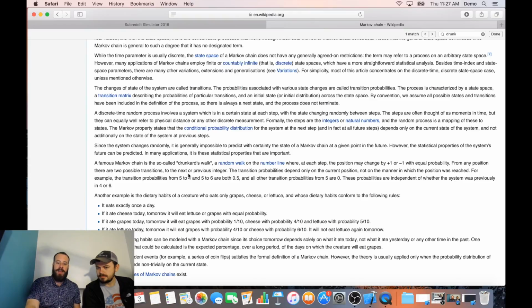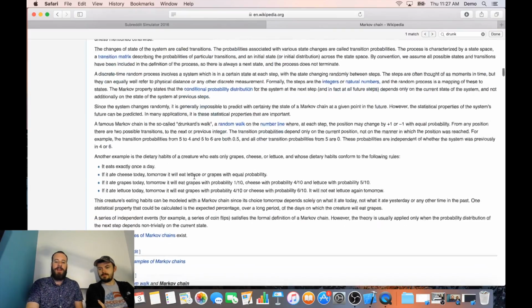So in the drunkard's walk, he's going to either take a step forwards or a step backwards. He's stumbling about. There's a 50-50 chance of either stumbling forwards or backwards. You don't need to know how he got there. Given the current state, you can simulate the next step.